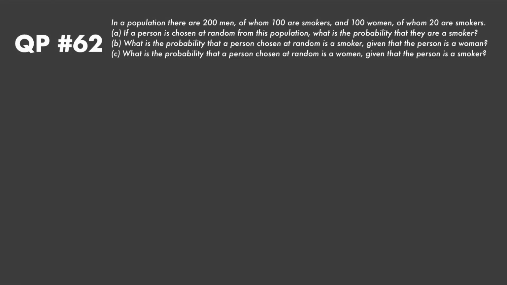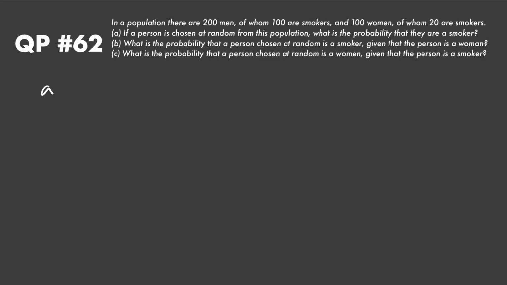Hello everyone, today let's take a look at Quantipus number 62, which is as easy of a conditional probability question that you'll ever get. So we have a population where we have 200 men, where 100 of those men are smokers, 100 women, and 20 of them are smokers, and then it's asking us a bunch of questions, so let's do part A first.